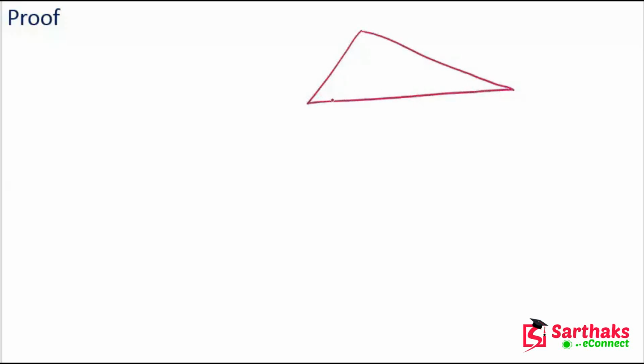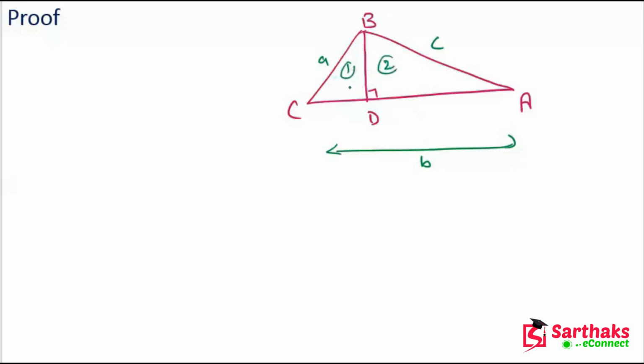This is our triangle, this is A, this is B, and this is D. Now we have to draw a perpendicular from point B on AC at point D. The sides are: this is side A, AC is side B, and this is C. BD divides the whole triangle into two parts, and both triangles are right angle triangles: triangle BDC and triangle BDA.